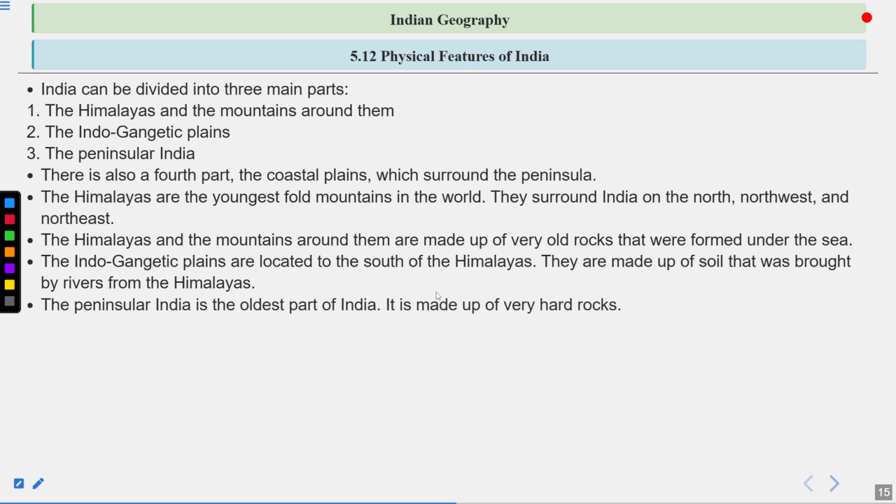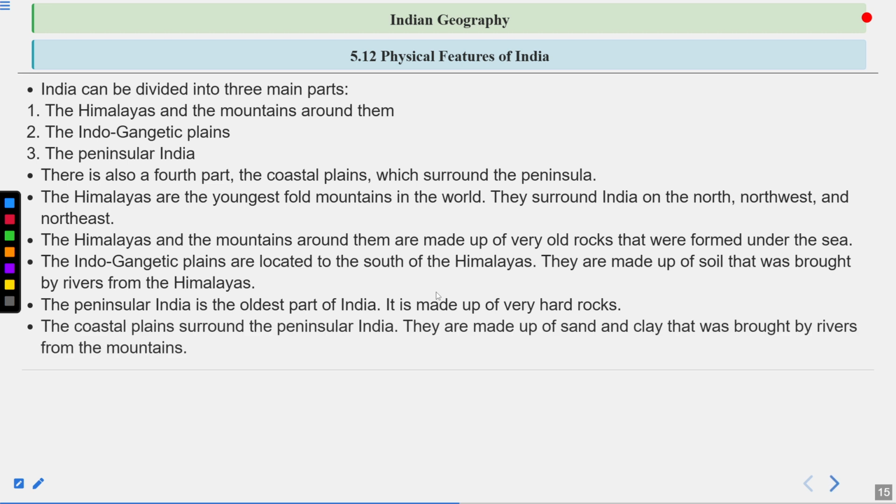Peninsular India is the oldest part of India. It is made up of very hard rocks. The coastal plains surround peninsular India. They are made up of sand and clay that was brought by rivers from the mountains.